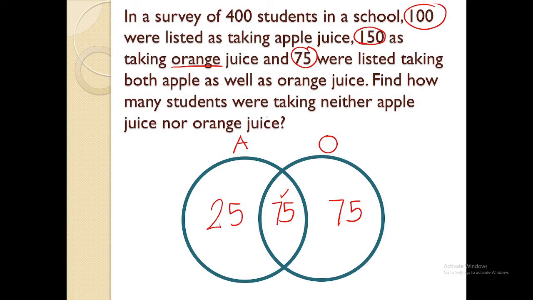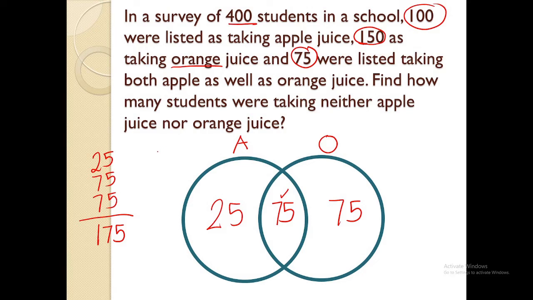How many students were taking neither apple or orange? So, I'm going to be adding 25, 75, and 75. So, adding 75 plus 75 plus 25, you will get 175. Now, these 175 are the students who like apple and orange. So, there are 400 students in all.